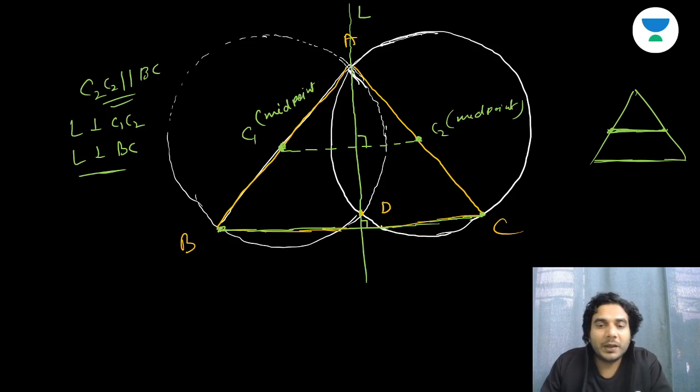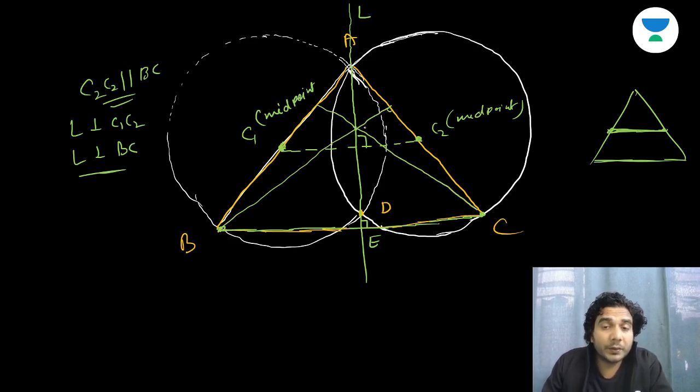So now we know that AE is nothing but an altitude of this triangle. Similarly, the other radical axes will also be altitudes. This radical axis will also be an altitude, and this one as well. So all three radical axes are going to be altitudes. Hence their point of intersection is going to be the orthocenter of the triangle.